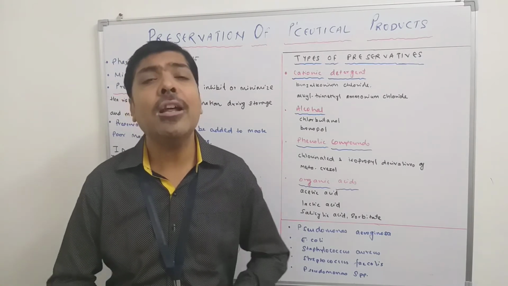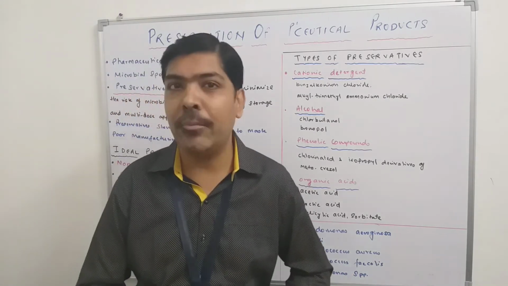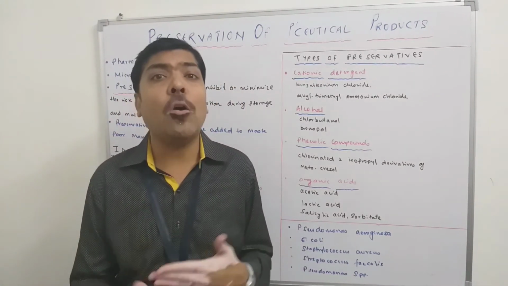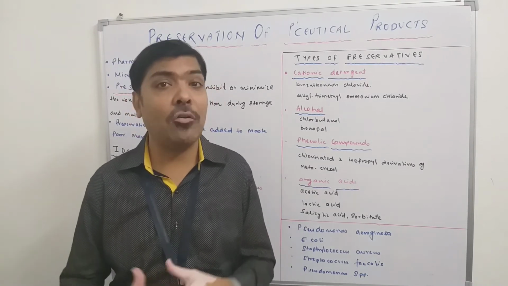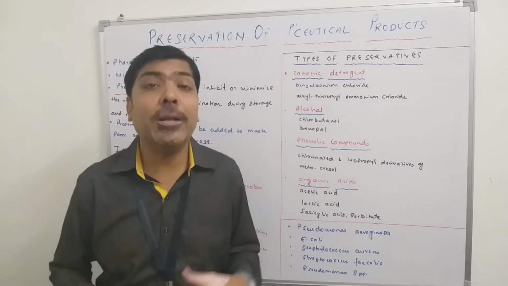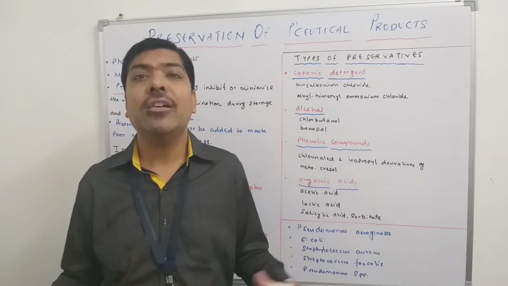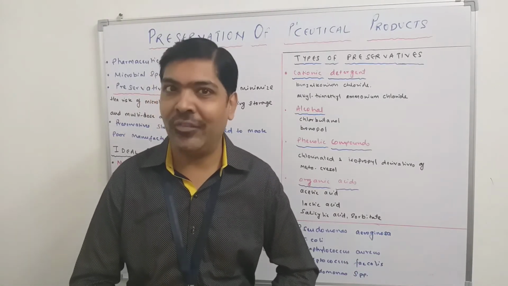Maybe some products are more easily contaminated by bacteria, some products are more easily contaminated by fungi. So we need to optimize: if we have product X, then what are the susceptible microorganisms that can easily spoil this category of product.